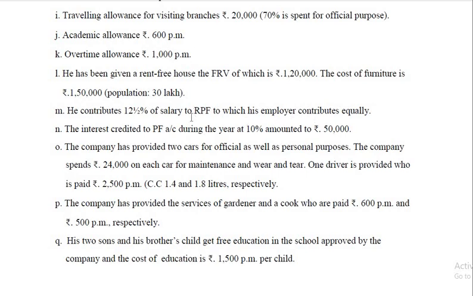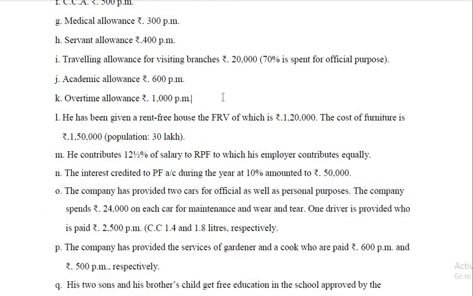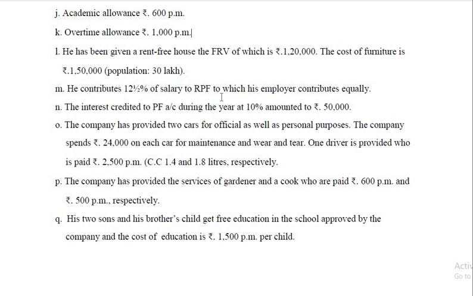Here salary means basic, that part of DA which is considered for Provident Fund, that part of DP which is considered for Provident Fund, and commission based on turnover. So these are the items to be taken for salary while computing contribution to recognized Provident Fund. Only 0.5% is taxable, 12% is exempt.